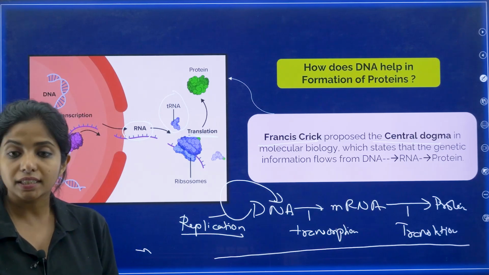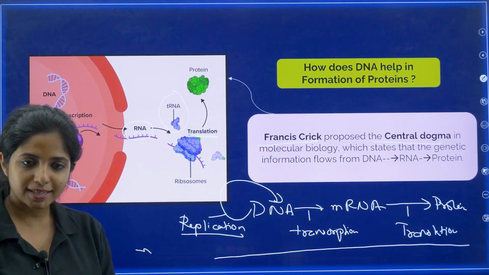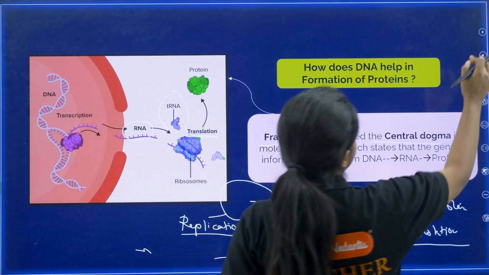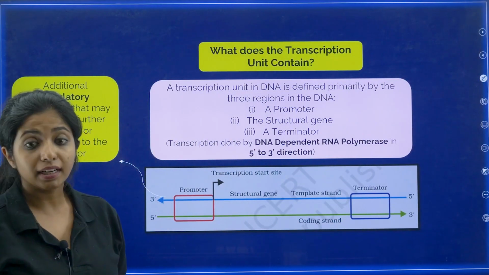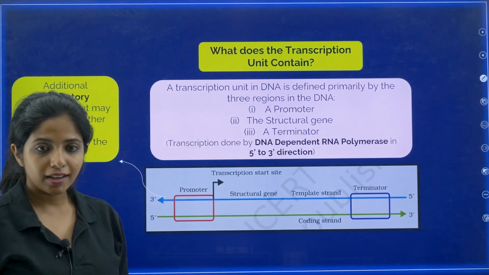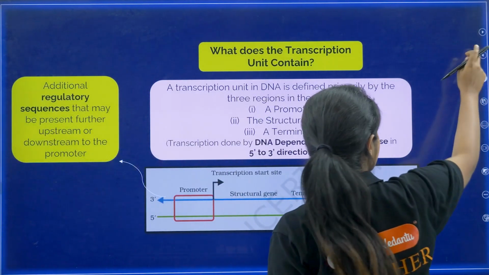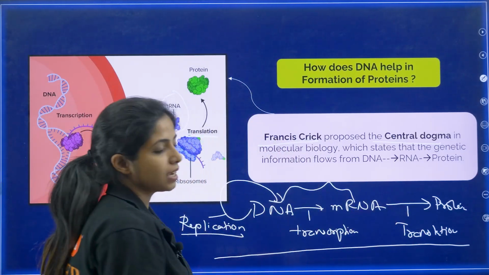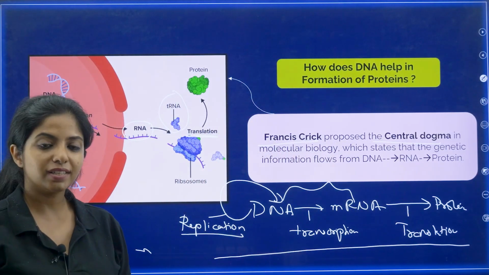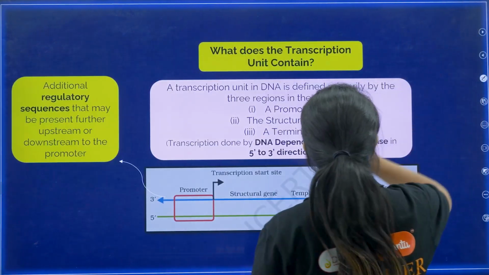So how does the DNA help in the formation of proteins? This is how it helps in the formation of proteins. Next question: what does the transcription unit contain? So I said transcription will be beginning. From this point onwards, we are going to talk about this particular process, transcription. How exactly does transcription take place? There is a unit in the case of transcription.